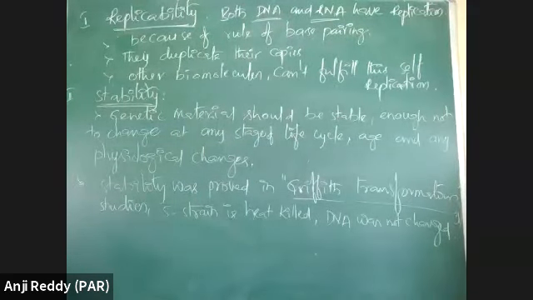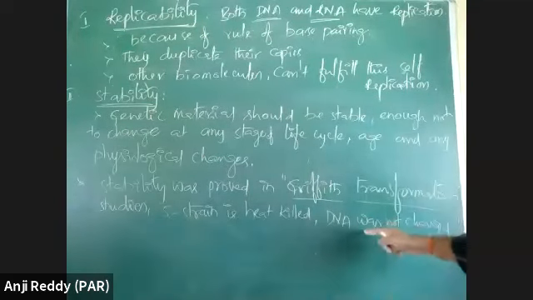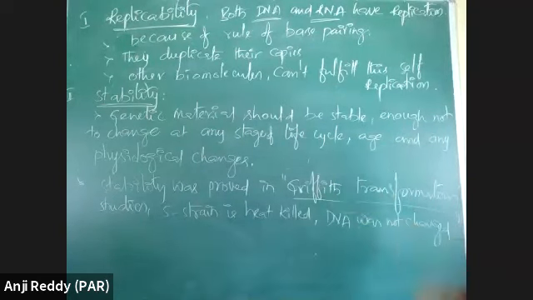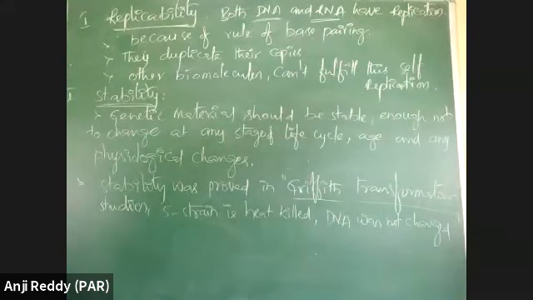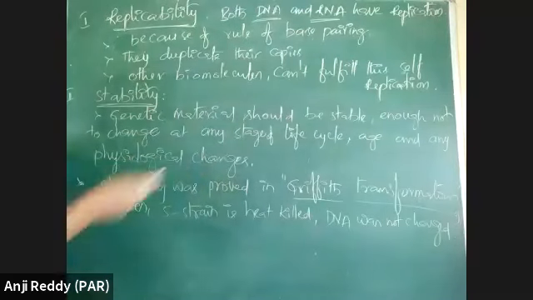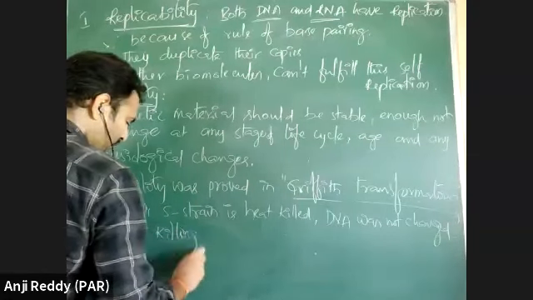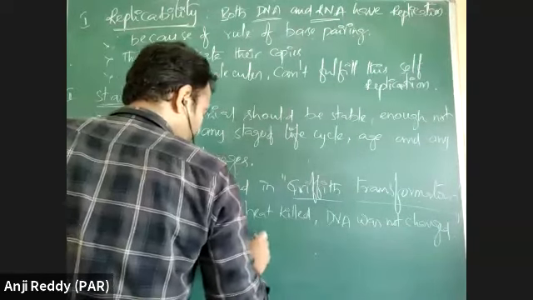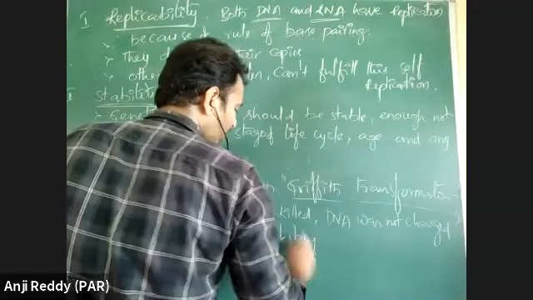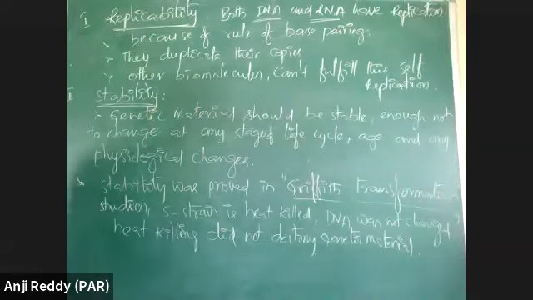If DNA had been changed when the S strain was heat killed, it could not transform the R strain. So DNA is stable. Even heat killing did not destroy the genetic material. So this is the stability property.